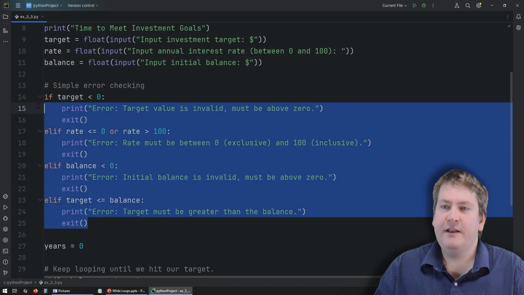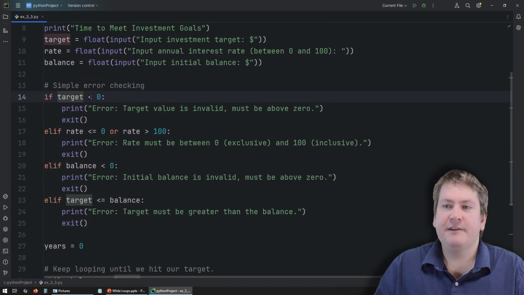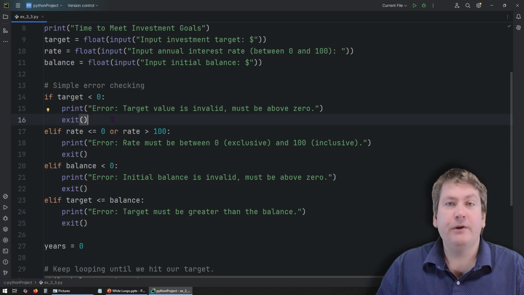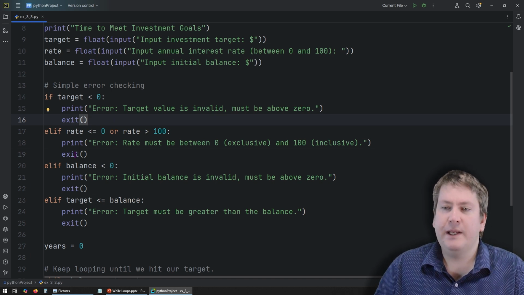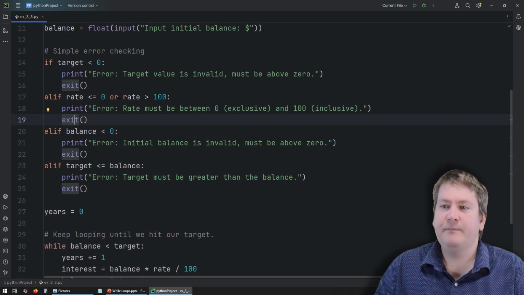The next part here is going to be our error checking. So we're going to be checking a few things. We're checking if target is less than 0. In that case, we're going to give an error. And one new thing we haven't seen yet is the exit function. What the exit function does is pretty much what you would guess. It exits the program completely and immediately. So as soon as we get to an exit, the program is done. So in each of these cases, there's some sort of error, and it means we don't want to continue with the program. There's no real recovery from this. We just want to exit.